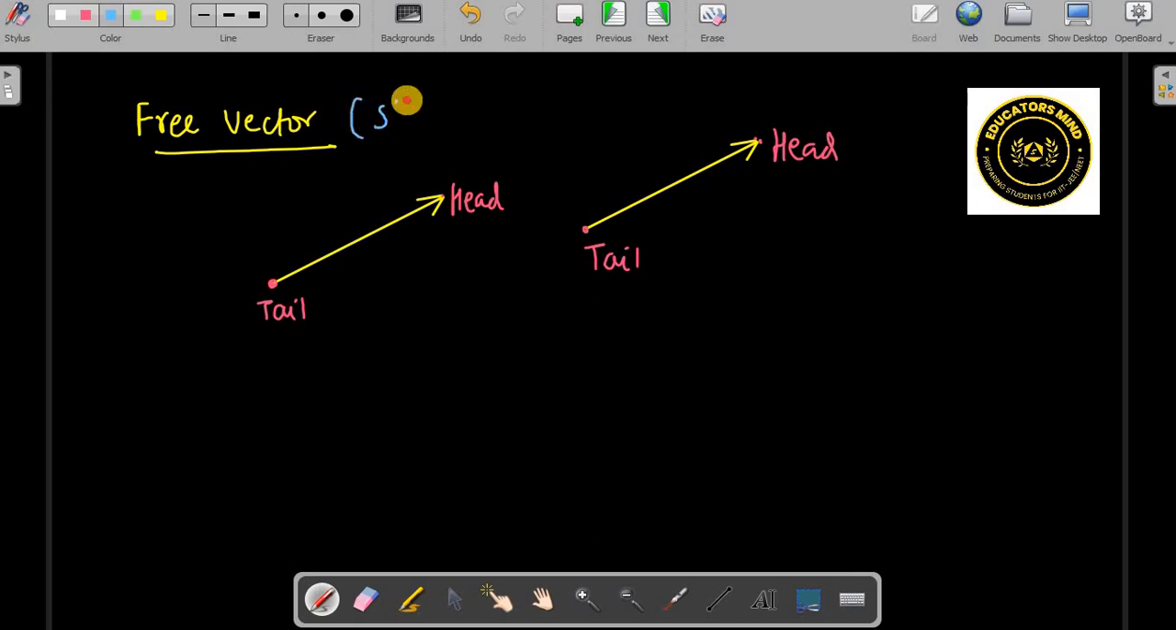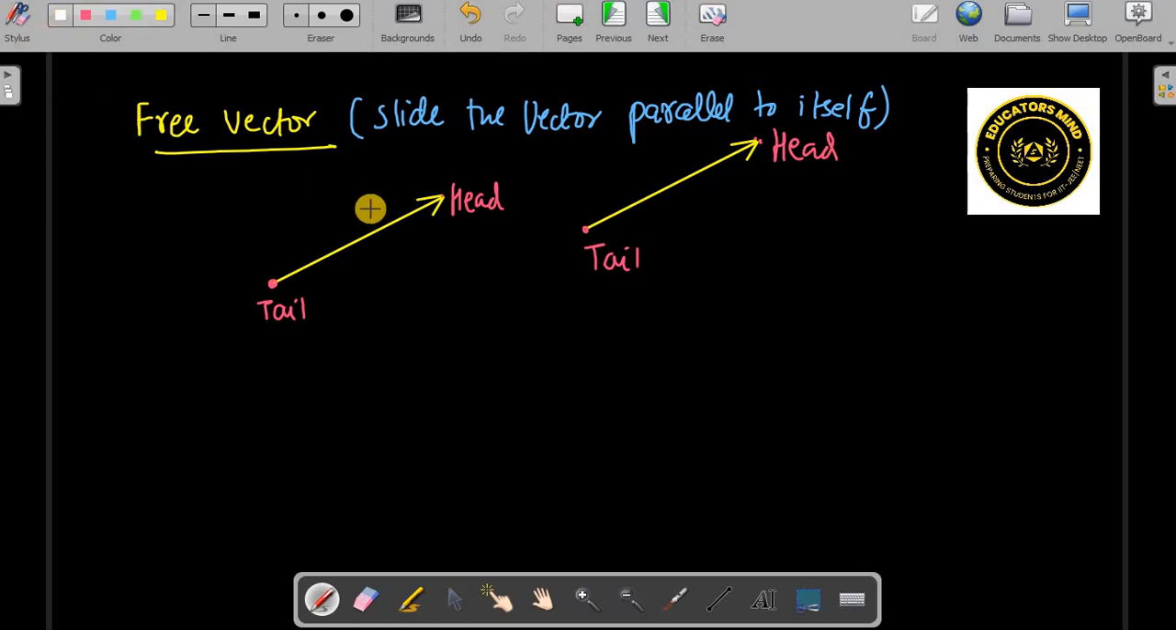You can slide the vector parallel to itself, or you can say you can translate it parallel to itself. You cannot rotate it. If you rotate, the direction will change. Or if you stretch it, if you change the magnitude, then also it will change. So we are not changing that.